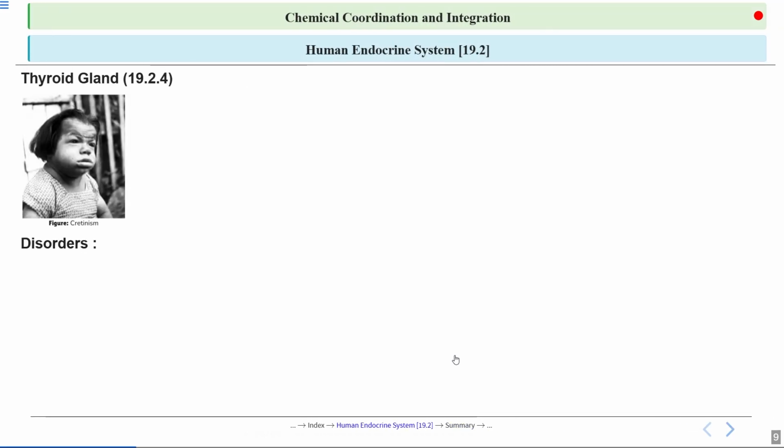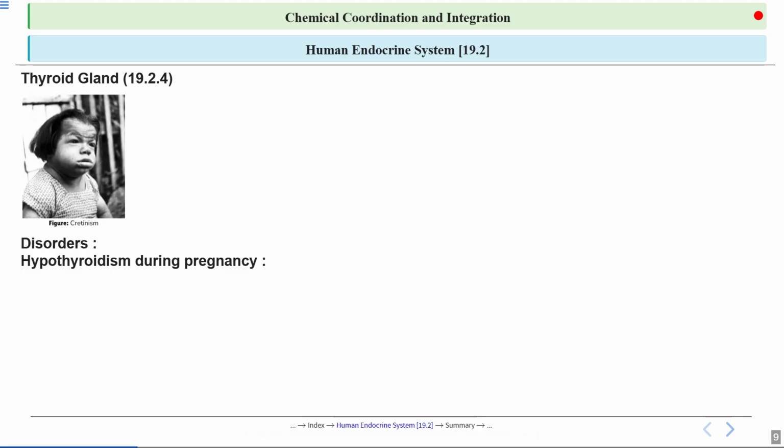So in this picture, you can see the condition of cretinism. Let's talk about it in detail. First, talk about hypothyroidism during pregnancy. It is a condition where the thyroid gland does not produce enough thyroid hormones, which are very important for the baby's brain development as well as the mother's health.